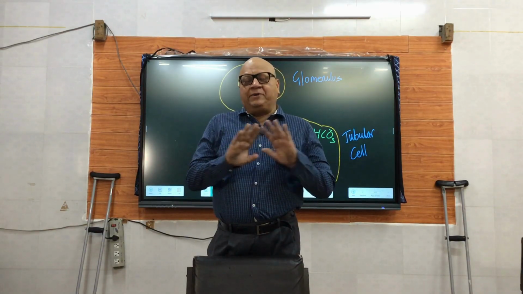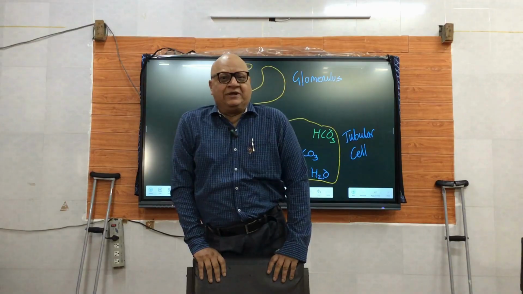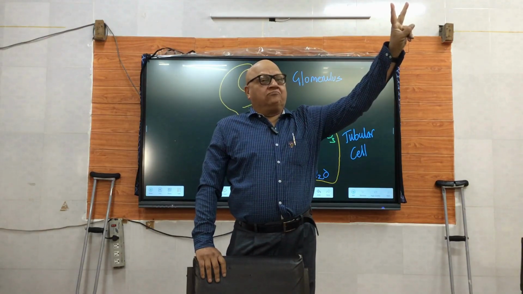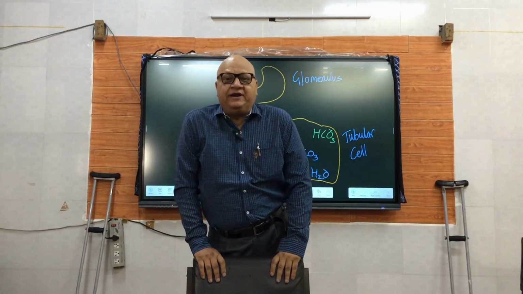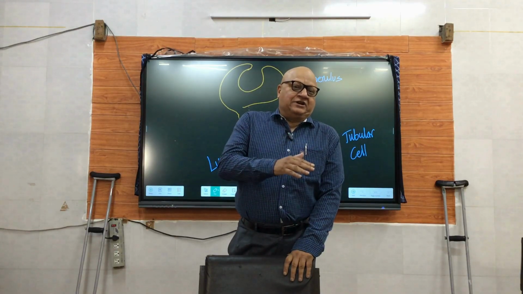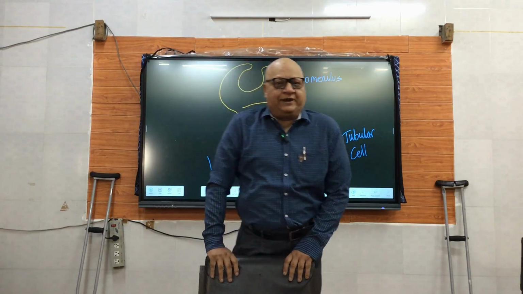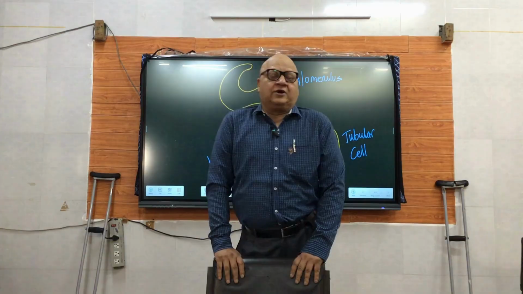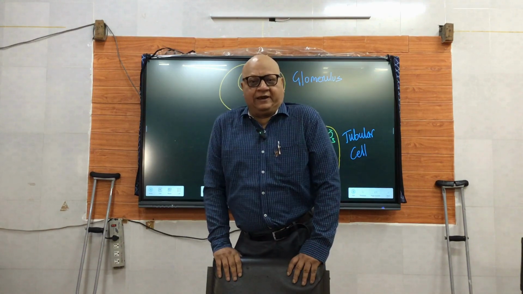So our body will also not let the pH change. There are lots of compensatory mechanisms. The three important players are number one, buffer, number two, lungs, number three, kidney. Now, in respiratory alkalosis, the primary defect is in the respiration, lungs. So, lungs cannot be expected to play any compensatory role. Kidneys do play. So, today we are going to look at what the compensatory mechanisms are in respiratory alkalosis.